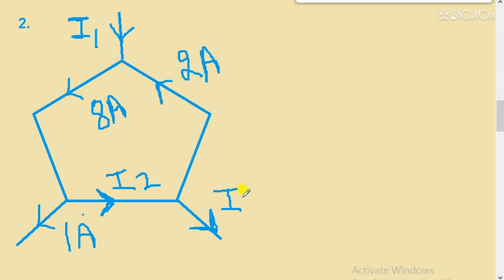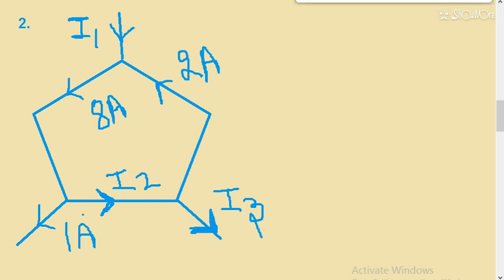I hope students the question is complete. Let me check. I1 from this side, these two currents are there, one current and two currents are there. Okay students, the question is complete. Please take a screenshot and try it.